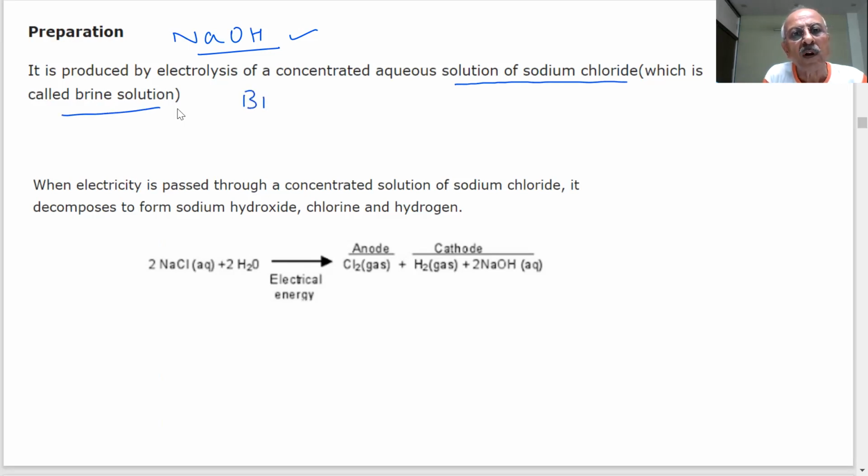They will ask you, what is brine solution? It is written like this, aqueous. So brine solution is nothing but an aqueous solution of sodium chloride. Aqueous means in the water. When we put NaCl in water, that will be the brine solution. This is prepared by electrolysis.